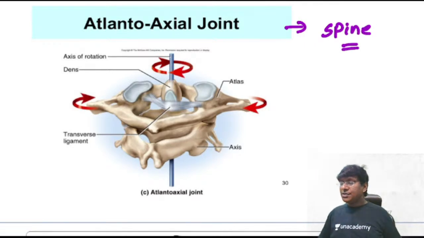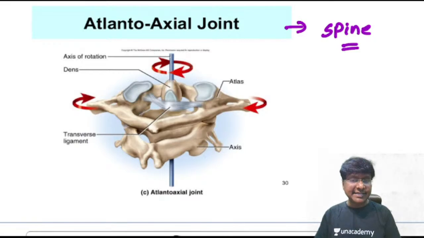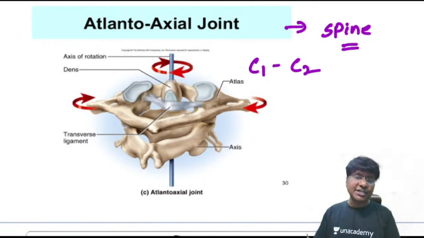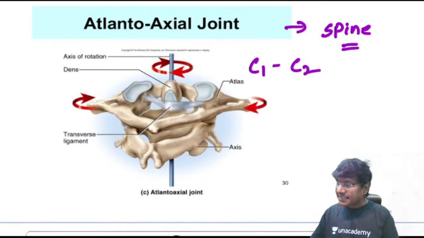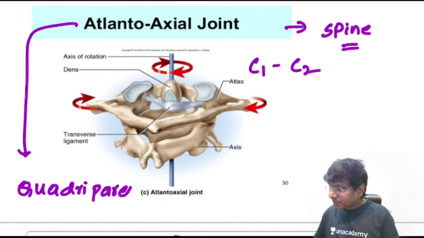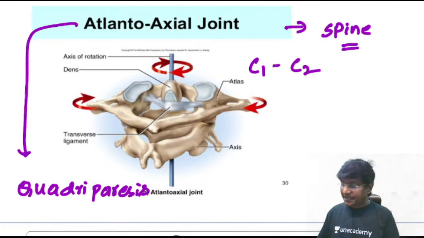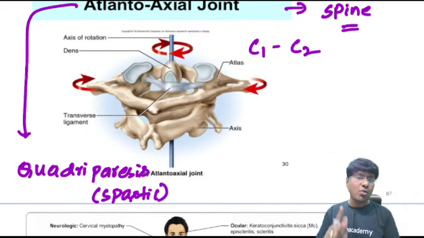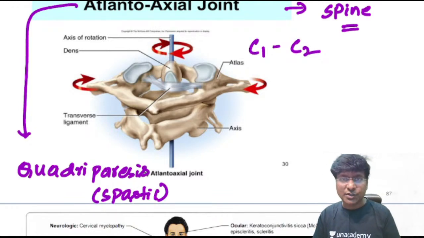Don't worry about it. So spine involvement will be there. That is atlantoaxial dislocation, the C1 and C2 joint dislocation. Because of this atlantoaxial joint dislocation, the patient can present with quadriparesis. And what type of quadriparesis? It is spastic quadriparesis, because there is involvement of the corticospinal tract.